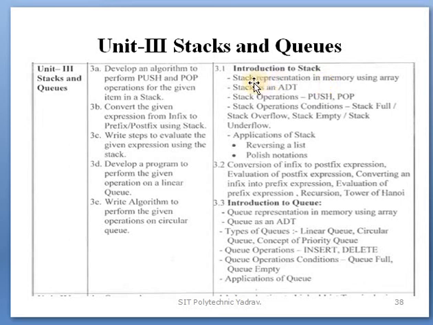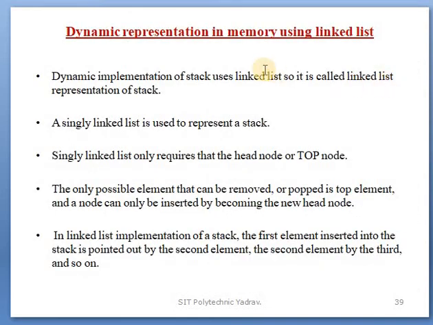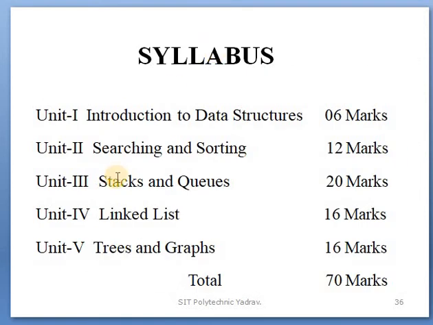But stack representation in memory can be done in two ways: using an array and using a linked list. Linked list is not in your syllabus, only array. The linked list point is completed under your unit number 4, that is linked list.